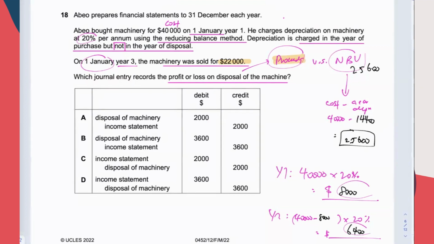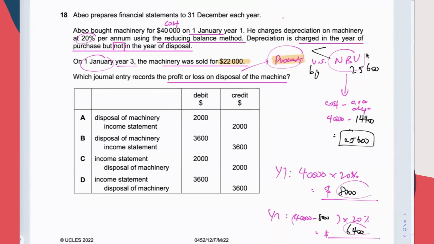Is it a profit or loss? Proceeds 22,000. Net book value 25,600. So obviously it is a loss because net book value is greater. Greater by how much? Take the bigger number minus the smaller number: 3,600. Answer is either B or D. Result is a loss on disposal, 3,600.